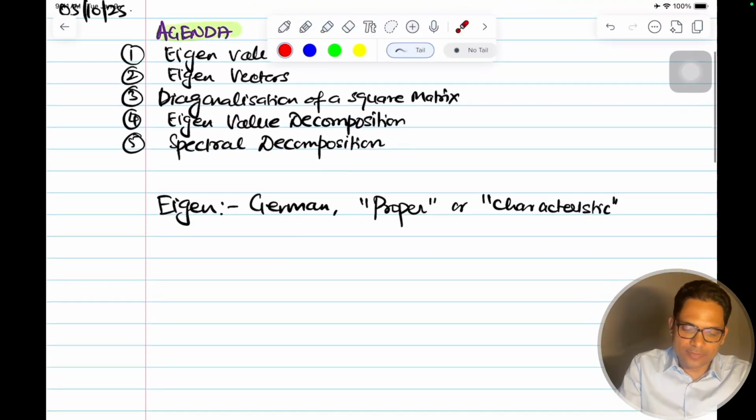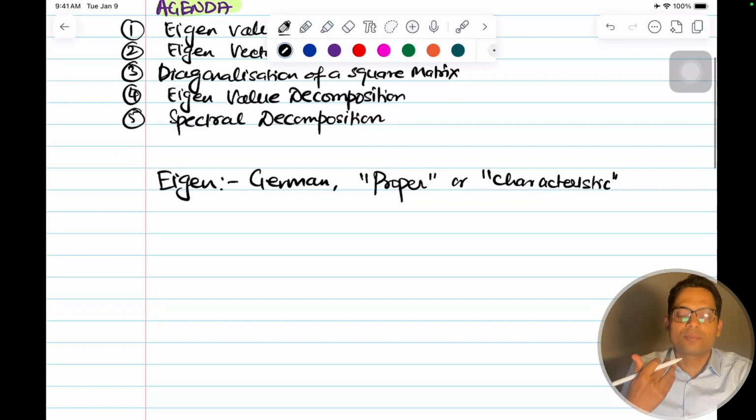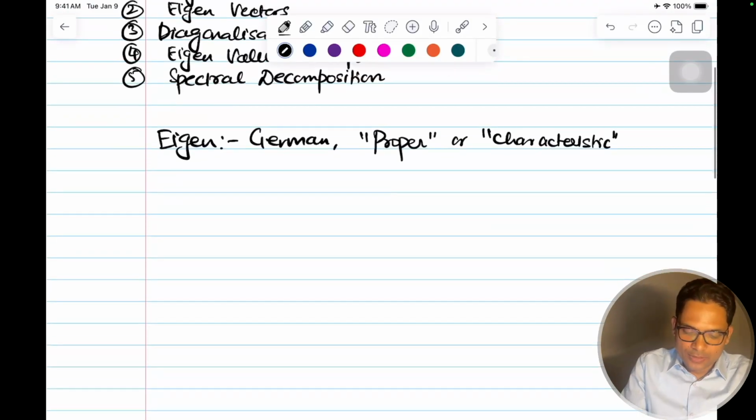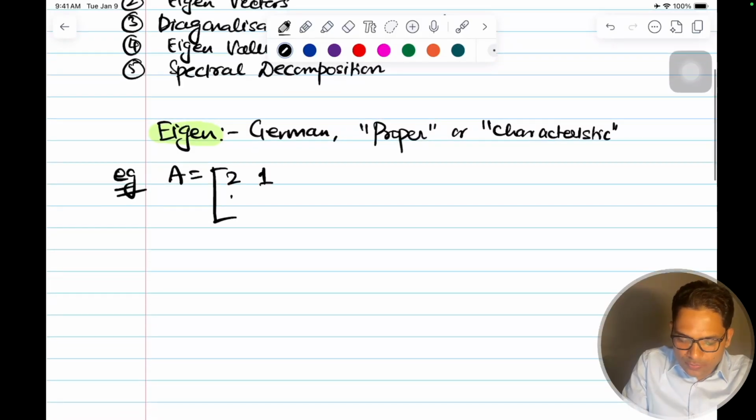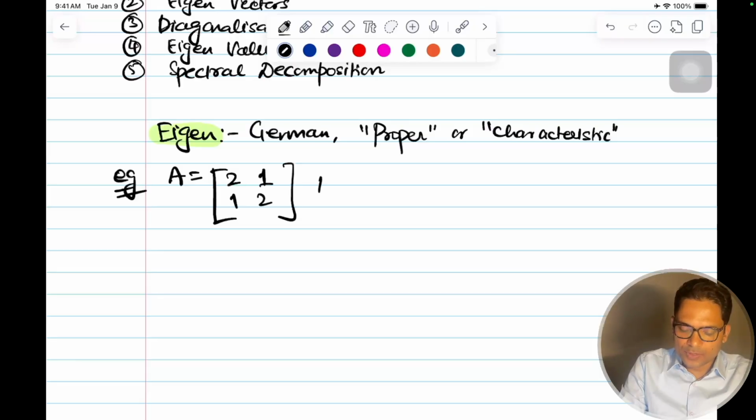Let's first do a quick revision of how a matrix does a linear transformation on a vector. We'll continue the example. We have a matrix A which is equal to [2 1; 1 2], say, and a vector u which is [0 1].